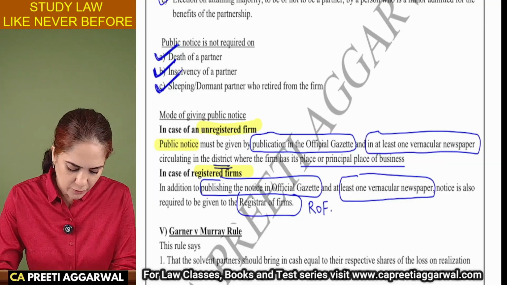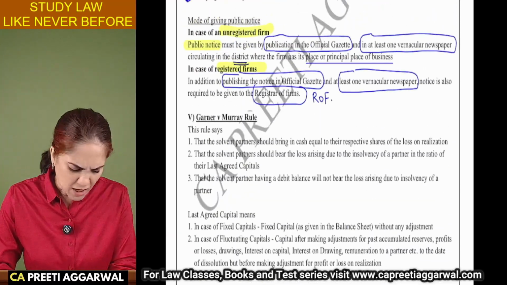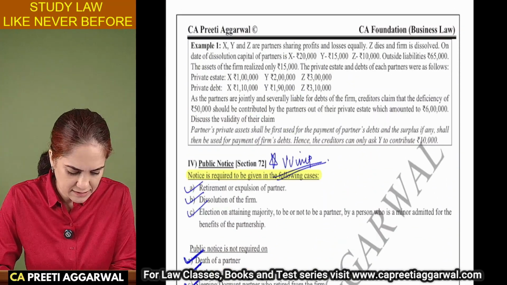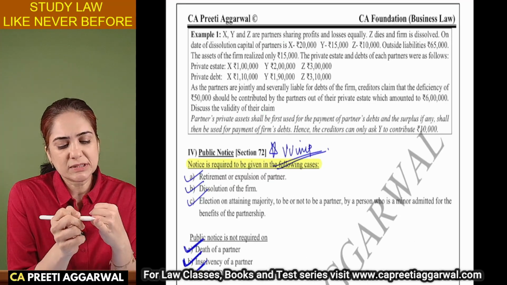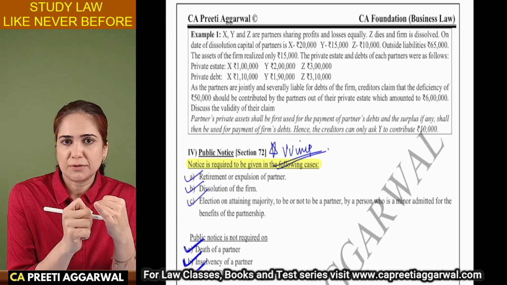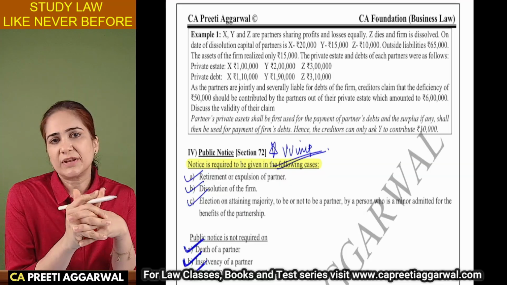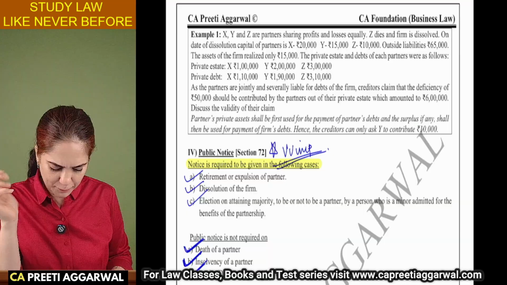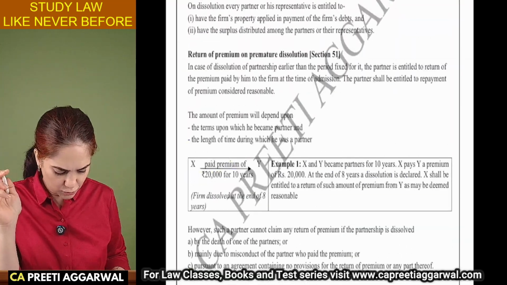Okay, so a theory question is generally asked on public notice. Garner versus Murray is not important. It is not going to be asked in the exam. What is important is settlement of accounts, public notice, dissolution by the order of the court, and without the order of the court. That is very important for the exam. There are a few small provisions also, which I don't think will be asked, but let's go through them.